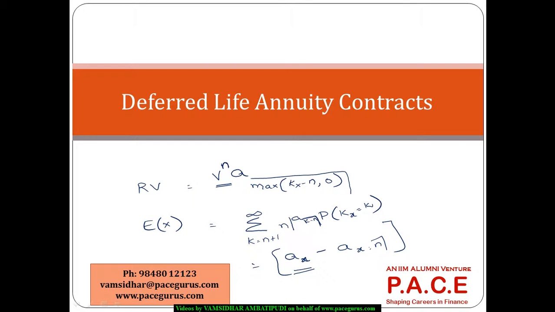Because here from n plus 1 period till the death, the payments are going to be received. So directly I can denote it in this particular manner, right? It's as good as talking about n|ax, which is nothing but a deferred annuity payment. I can very well write it as ax minus ax:n. That's one important relationship that I can very well put.